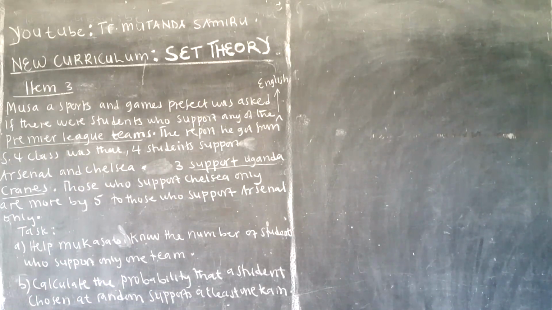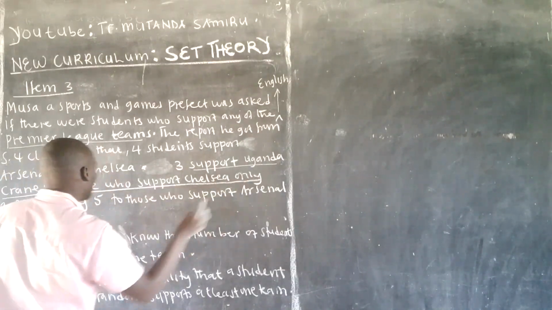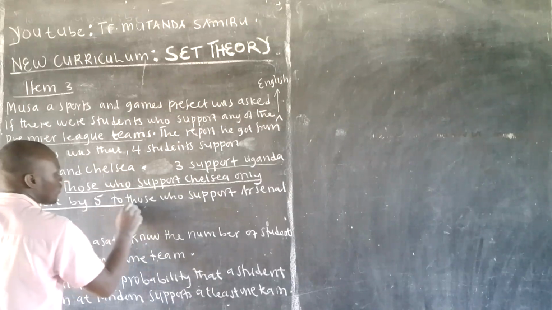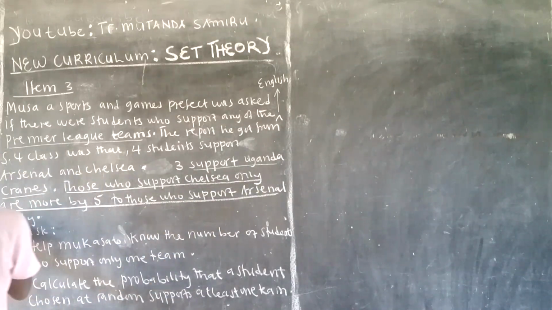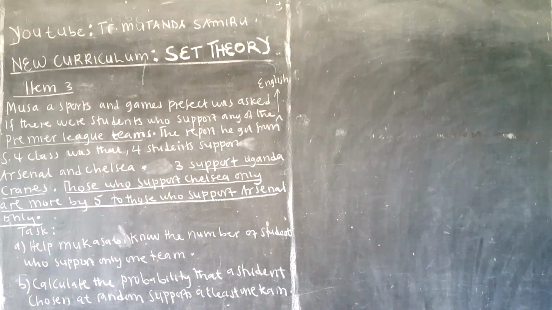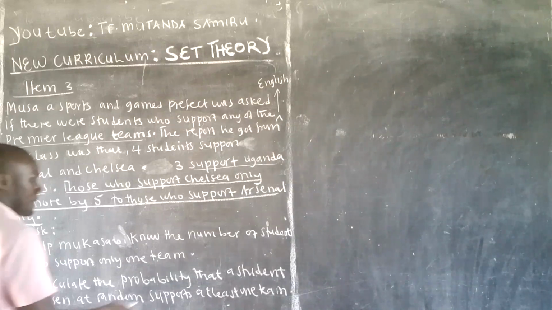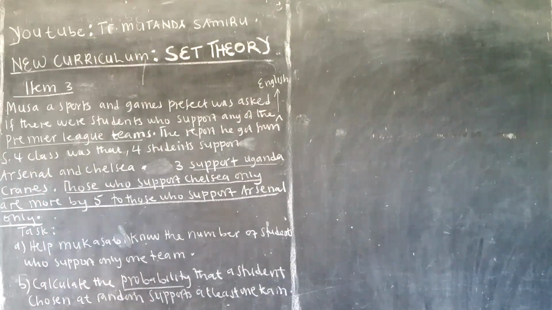Those who support Chelsea only are more by 5 to those who support Arsenal only. Now this is the logic part. This word, are more by 5, we shall get to know what we do about it. Task: help Musa to know the number of students who support only one team. Next, calculate the probability that a student chosen at random supports at least one team.